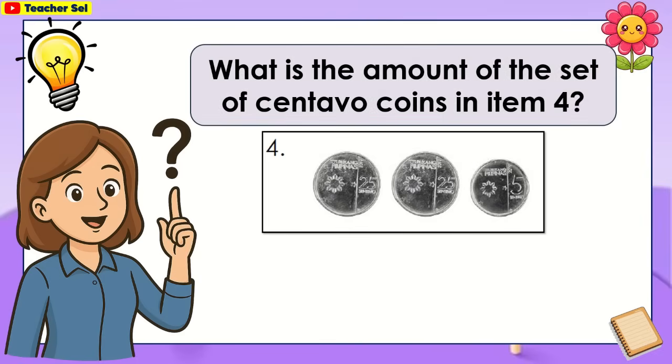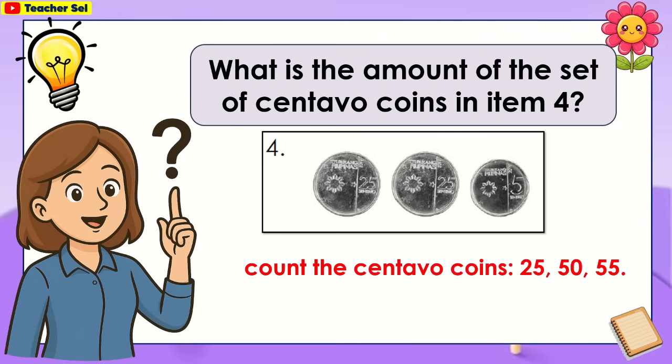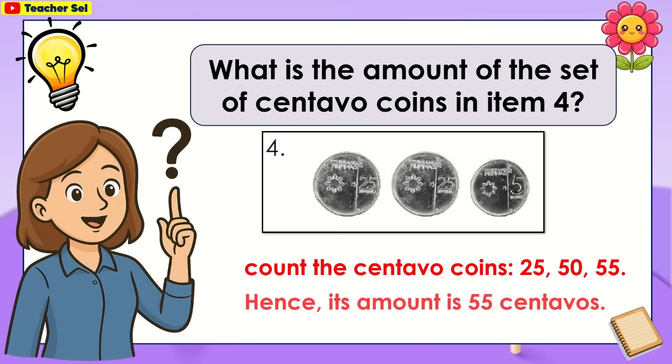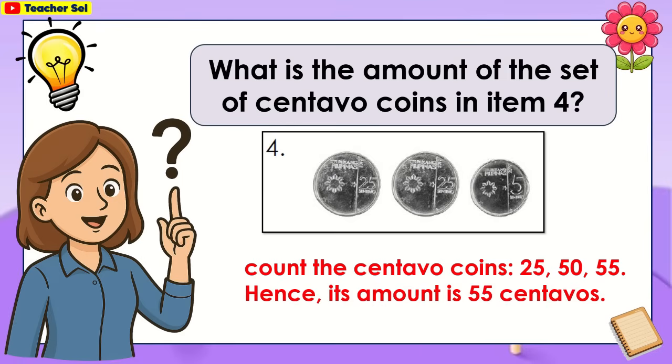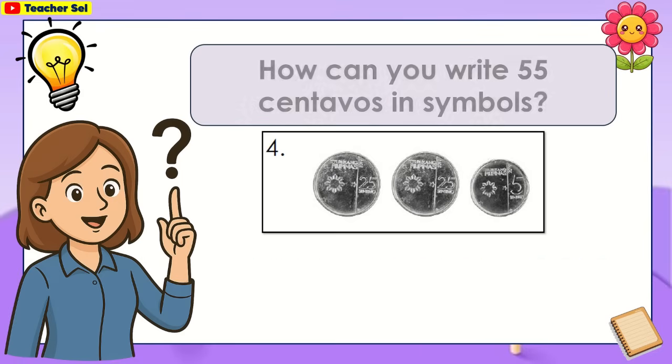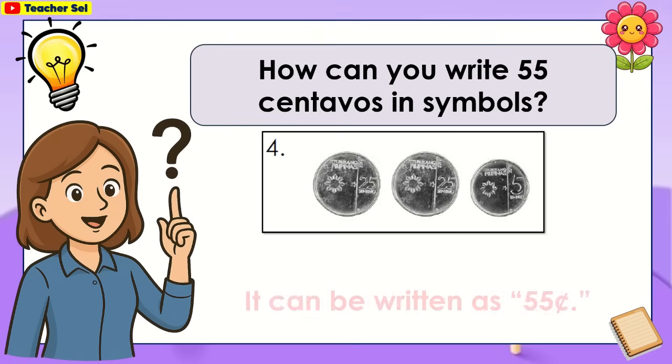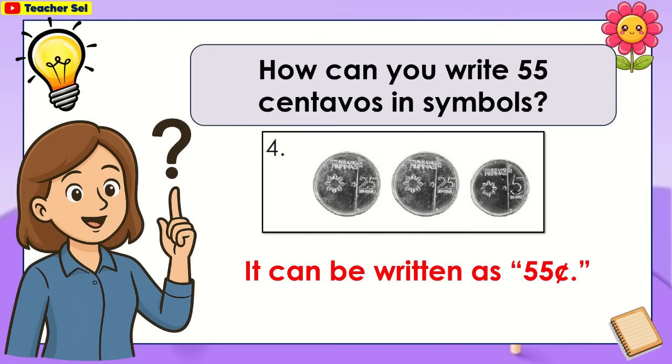What is the amount of the set of centavo coins in item 4? Count the centavo coins: 25, 50, 55. Hence, its amount is 55 centavos. How can you write 55 centavos in symbols? It can be written this way.